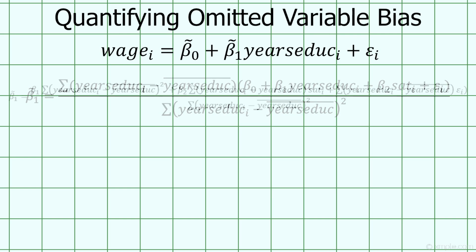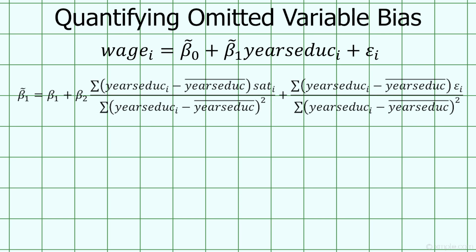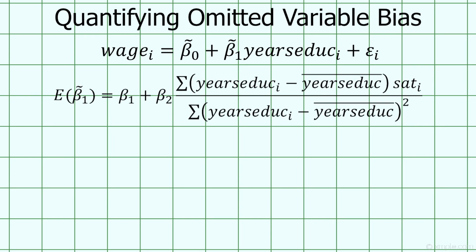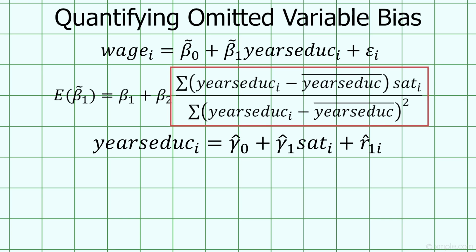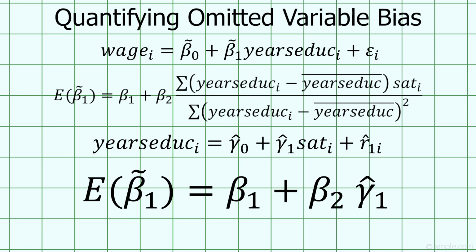If we rearrange, simplify, and take expectations, we're left with this. We can make one more substitution. Looking at this fraction and recalling this regression where we got our residuals, we can see that this fraction is the slope term from when we regress education on ability, leaving us with this expression for the slope when ability is omitted. What is this telling us?